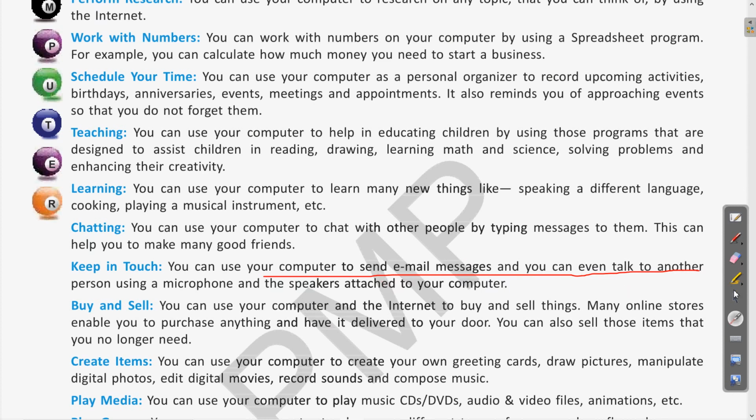Next is buy and sell. Of course, as you are using different e-commerce websites for purchasing and selling things, the computers are beneficial for online shopping, and you can purchase and get it delivered to your door. So they are used for the commercial purpose of purchasing and selling things. Next we will see how they are used for other purposes.